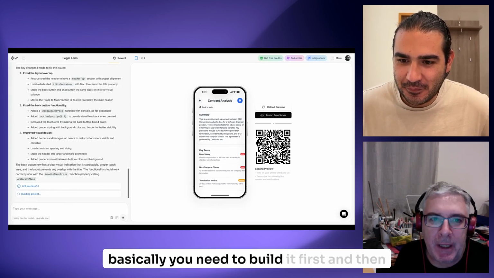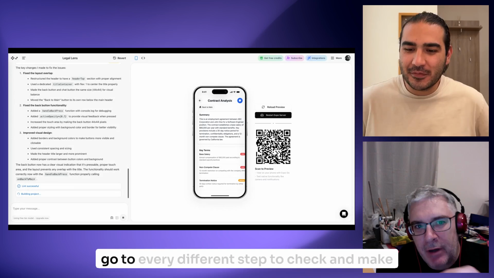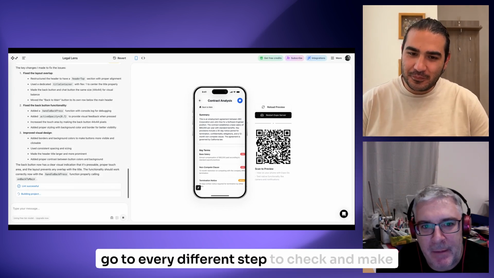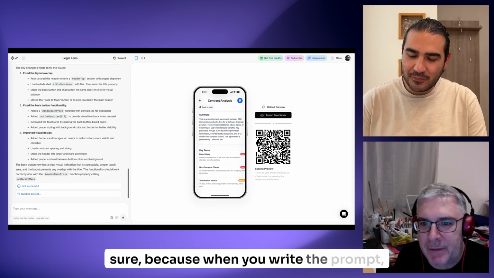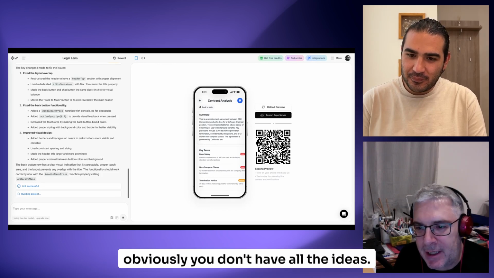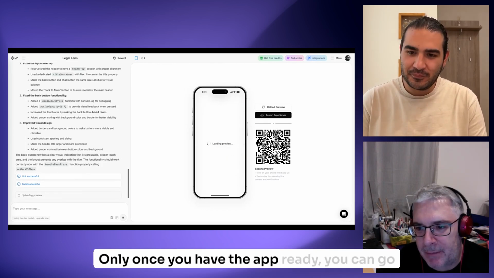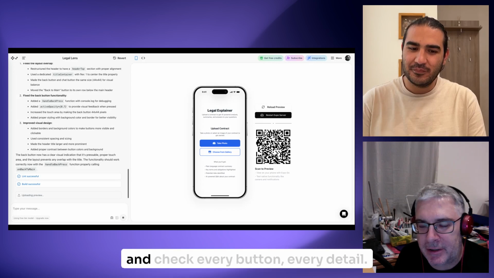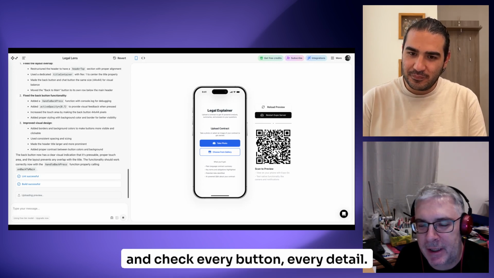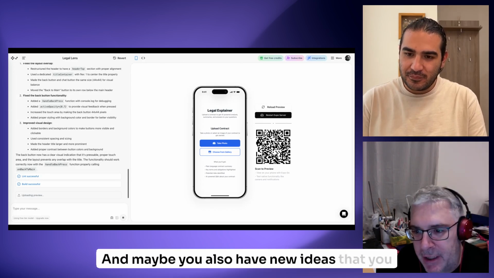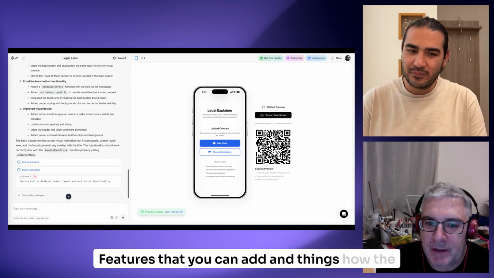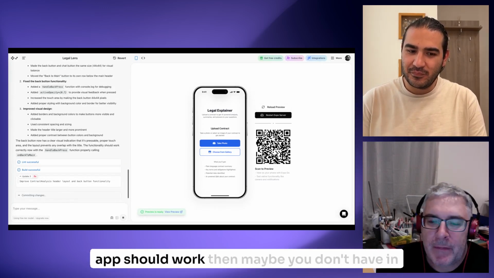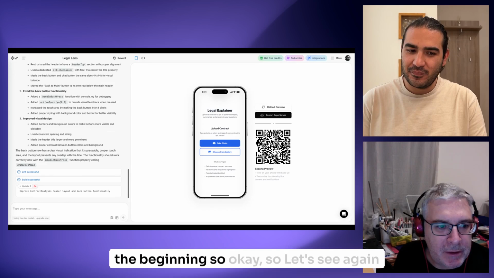Basically, you need to build it first, and then go to every different step to check and make sure. Because when you write the prompt, obviously you don't have all the ideas, and only once you have the app ready, then you can go and check every button, every detail, and maybe you also have new ideas for features that you can add and things about how the app should work that maybe you didn't have in the beginning.